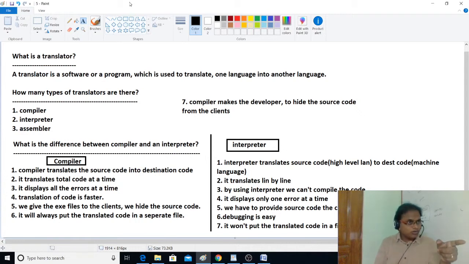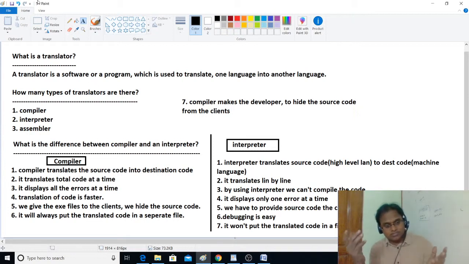If you want to execute the program, give it to me. I'll translate it to machine code line by line, and give it to the computer on the fly. So the first line gets executed after translation by the computer. The interpreter translates the first line, second line, third line, fourth line: translation, execution, translation, execution. If any translator behaves like this, that is called an interpreter. If any translator is used to translate assembly language into machine language, that is called an assembler. So based on behavior, we have divided the translators into 3 categories.